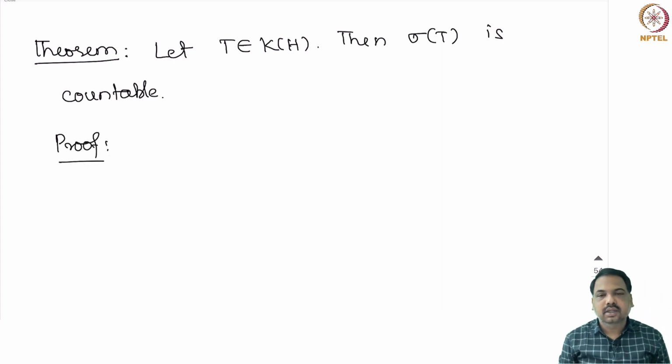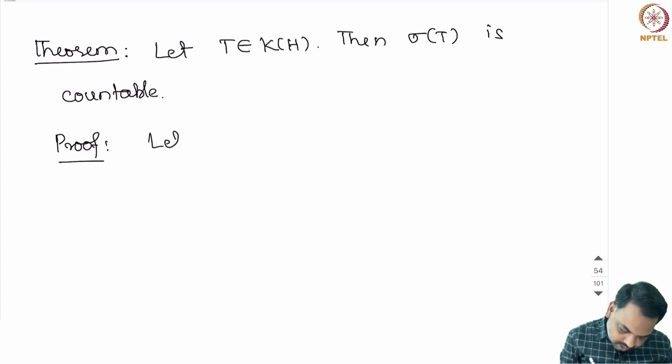First, let us take lambda to be an element in the approximate point spectrum of T, and lambda non-zero.